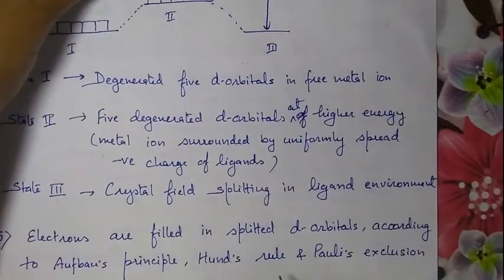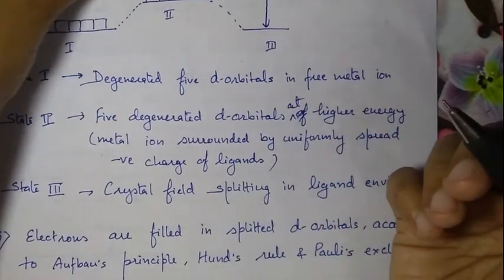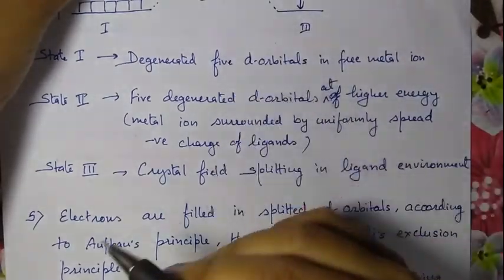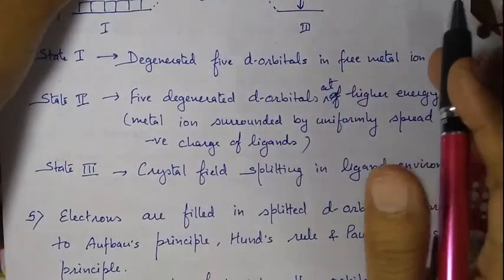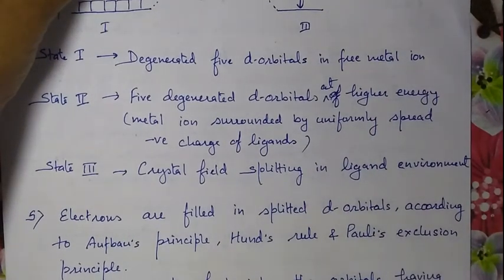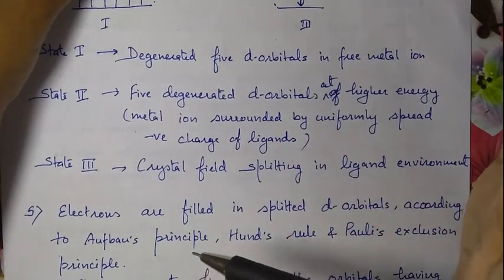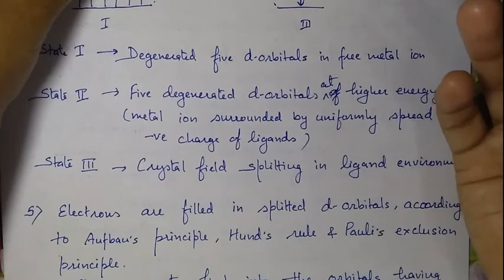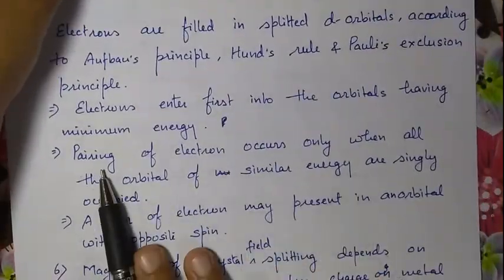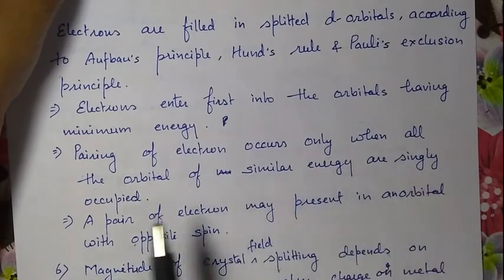Then what is Hund's rule? In orbitals having similar energy, the electrons will occupy singly in all orbitals before pairing. And in the Pauli exclusion principle, in each orbital, 2 electrons will be present with opposite spin. Okay, these are the 3 rules. Pairing of electrons occurs only when all the orbitals of similar energy are singly occupied.